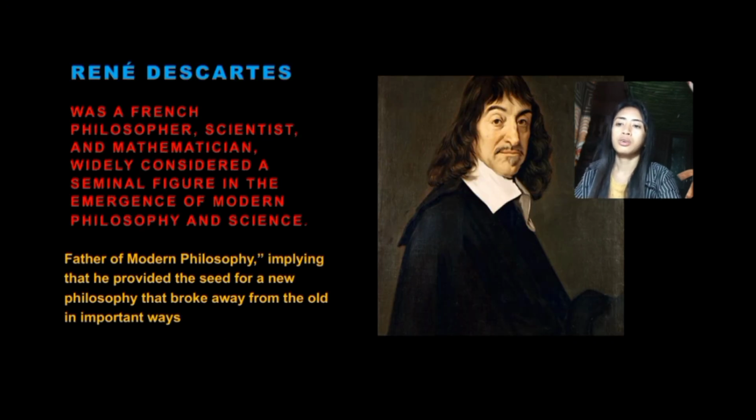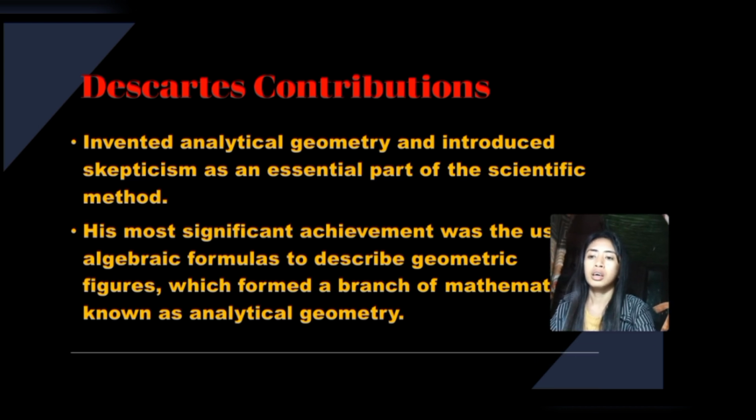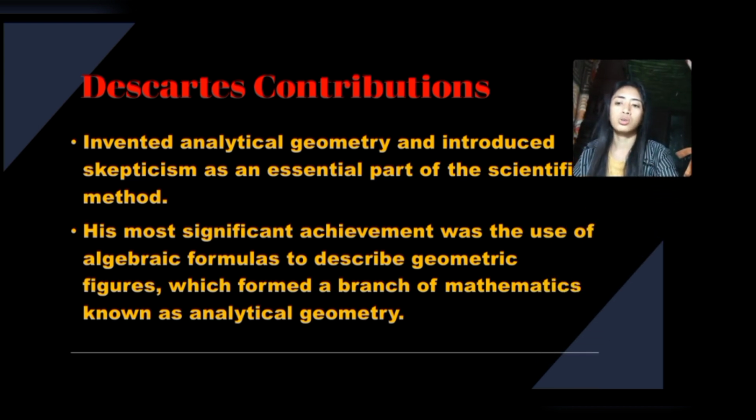The next is René Descartes, a French philosopher, scientist, and mathematician widely considered a seminal figure in the emergence of modern philosophy and science. He is the father of modern philosophy, implying that he provided the seed for a new philosophy that broke away from the old in important ways. Descartes' contributions: he invented analytic geometry and introduced skepticism as an essential part of the scientific method. His most significant achievement was the use of algebraic formulas to describe geometric figures, which formed a branch of mathematics known as analytic geometry.